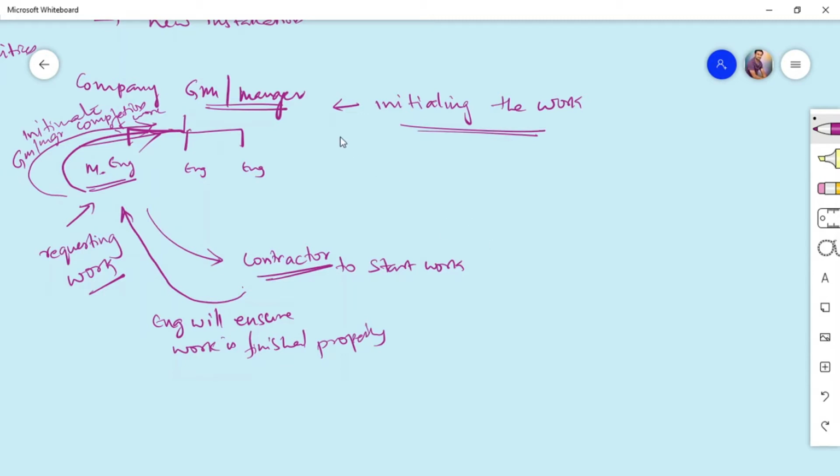Once the completion of work is initiated, the GM will verify if the work is completed, or he will assign another person to check the quality or the completion of work, and then he will initiate the release of payment.